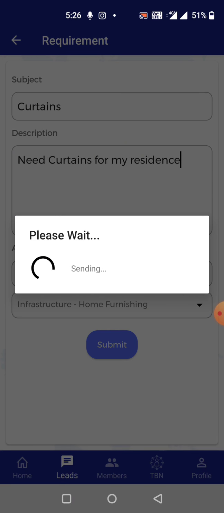So we'll submit the request. Now we have Neeraj Mangla from Walls and Galleries with us in the category of home furnishing. Neeraj Mangla will receive a notification for this particular need, that I, Lohit Rishi, have a requirement of curtains. I'll put in the description. If I put an image as well, that will be added to the requirement and showcased in the lead section. So let's wait for the app to send the requirement.